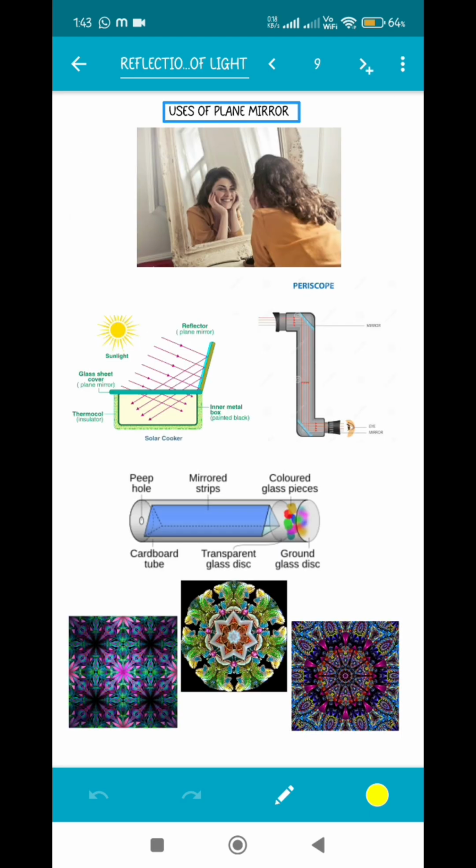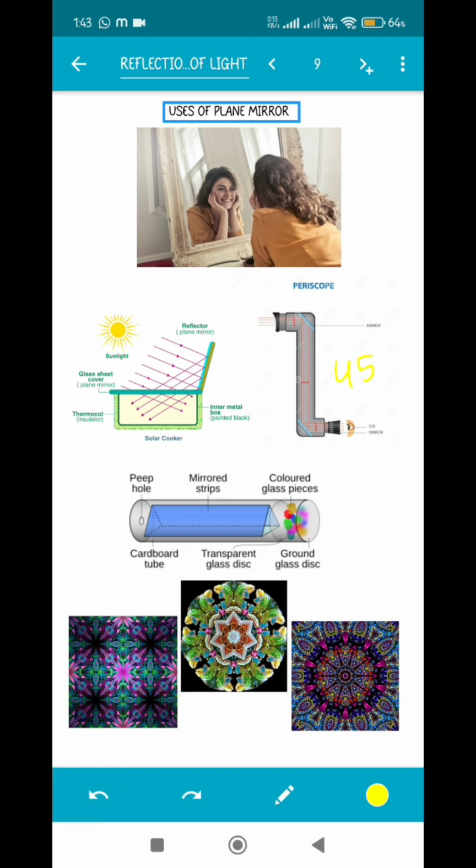Uses of plane mirror. The first and foremost thing is looking at your beautiful and handsome faces, of course. Next, there are devices known as periscopes, which are used in submarines and also in the army. From a level below, you can see what is happening at the top. There are two mirrors in a periscope, placed at an angle of 45 degrees each, as you can see in the diagram itself. Whatever object is here can easily be viewed by the observer here, because the light is getting reflected two times, because there are two mirrors.